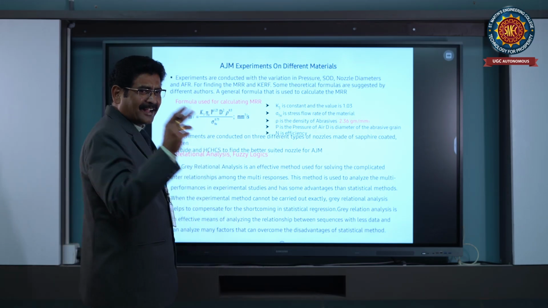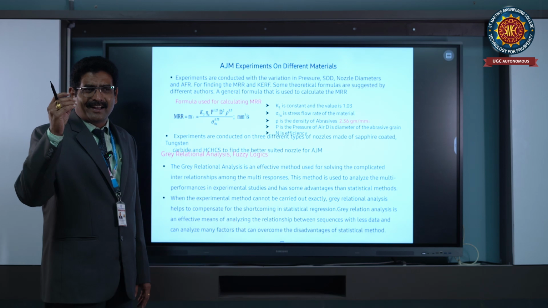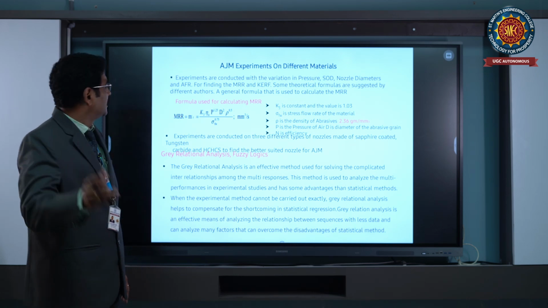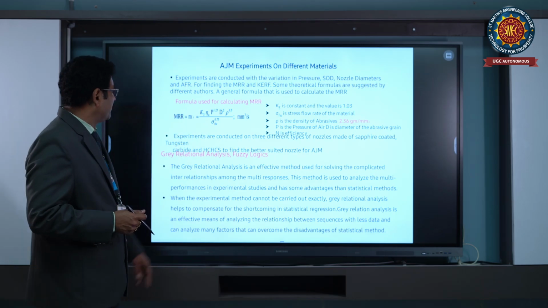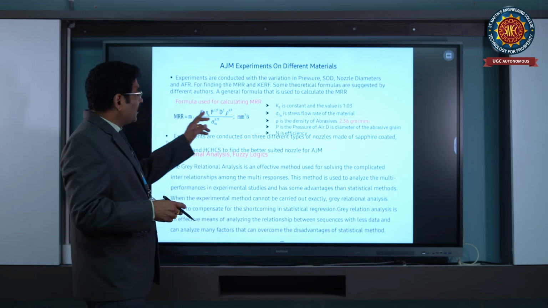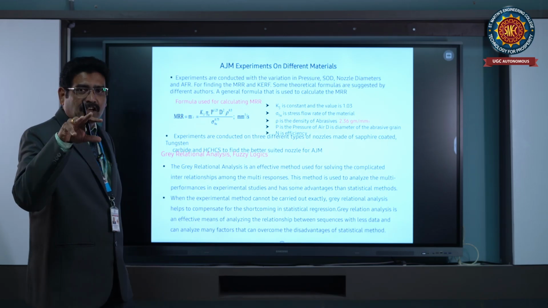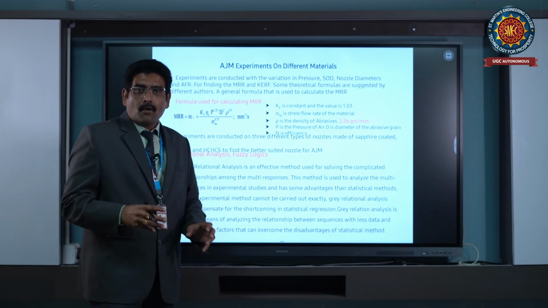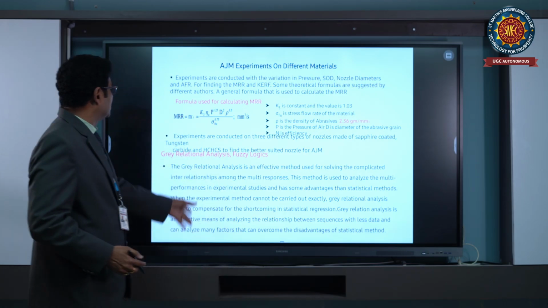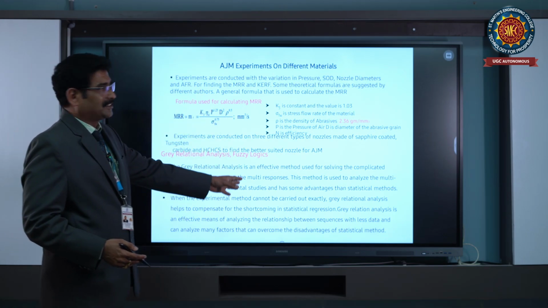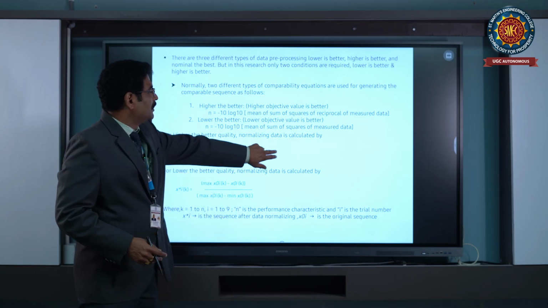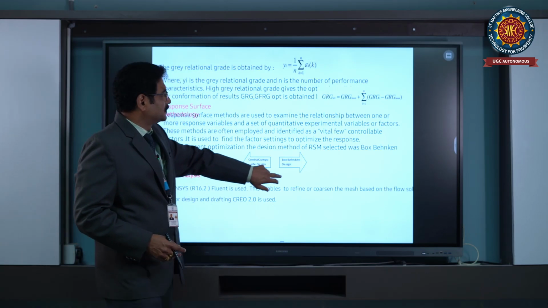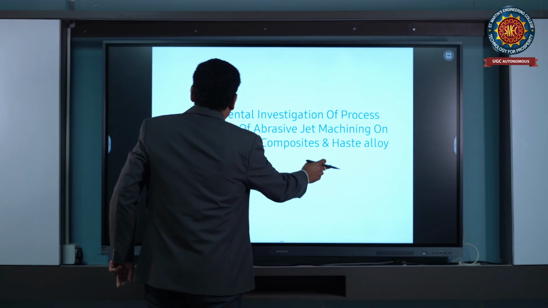But that is a common process which a layman can perform. For a mechanical engineer, this is the formula which we will be preparing. And for optimizing, that means the values which we are getting, how we can optimize them, we will be using different techniques like grey relational analysis, fuzzy logic, and other techniques.